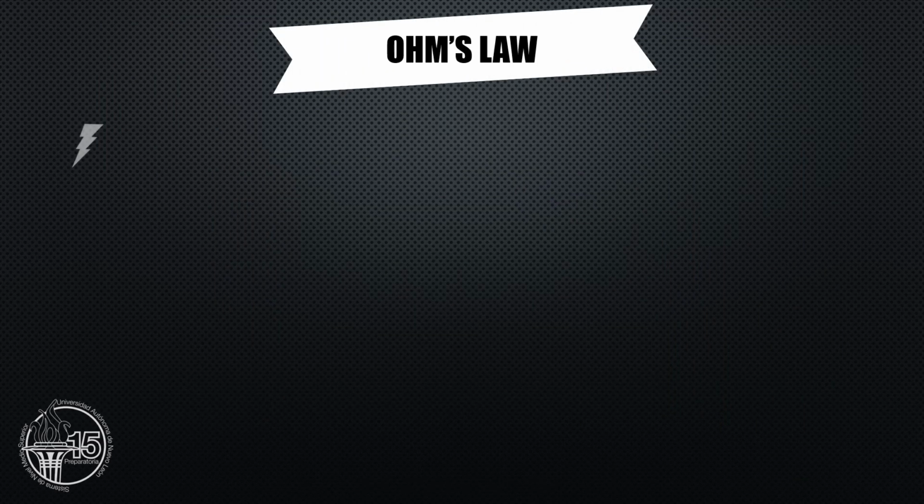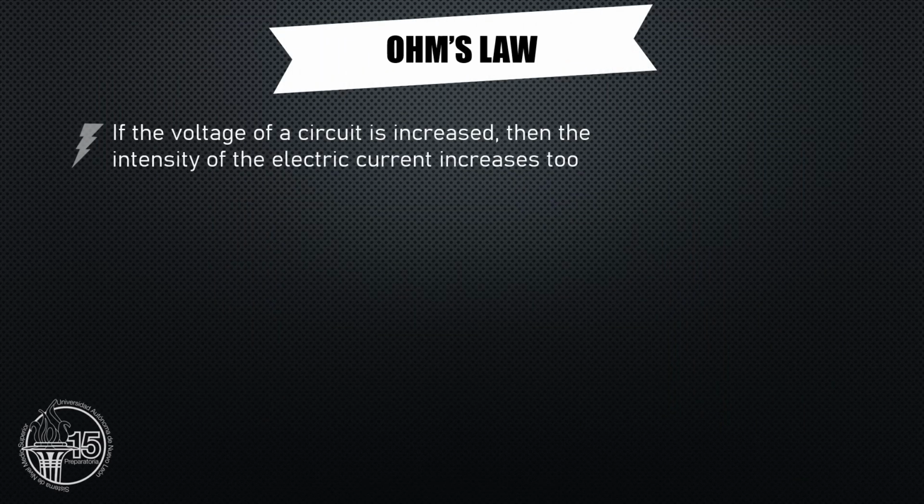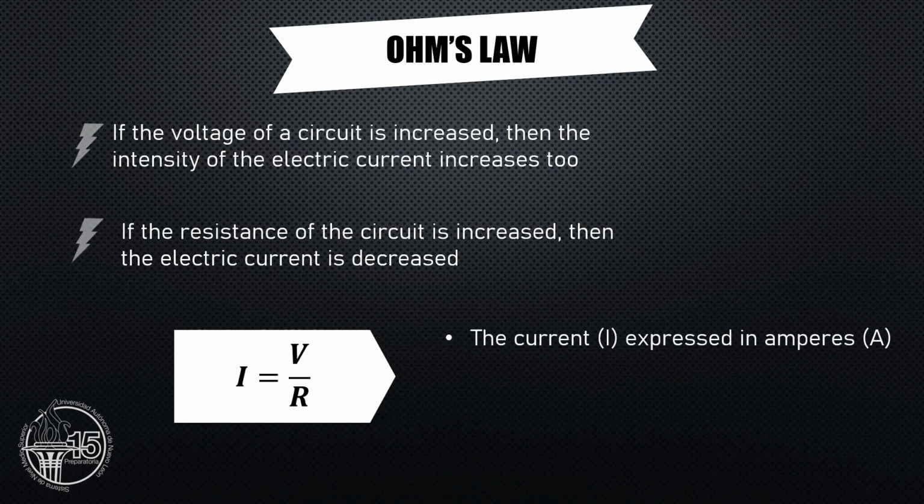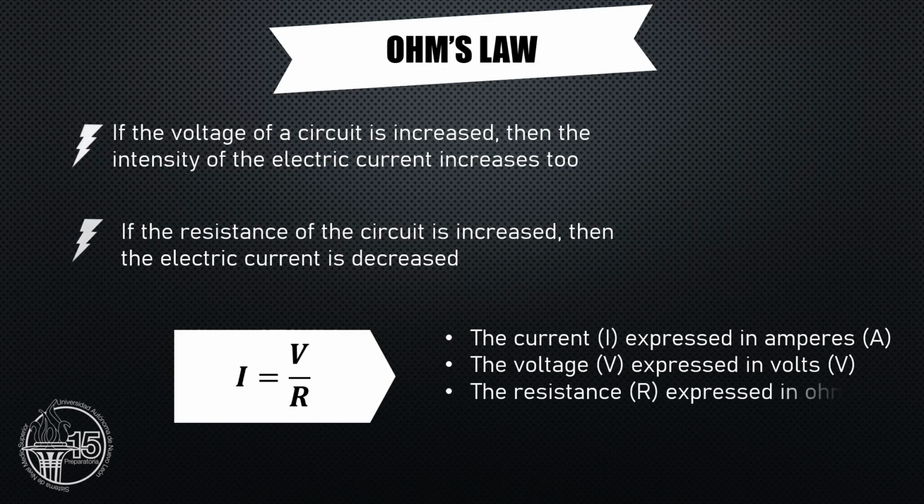Ohm's law can be used to establish the behavior of the voltage, the current, and the resistance in the circuit. It says that if the voltage of a circuit is increased, then the intensity of the electric current increases too. If the resistance of the circuit is increased, then the electric current is decreased. The current must be expressed in amperes, the voltage in volts, and the resistance in ohms.